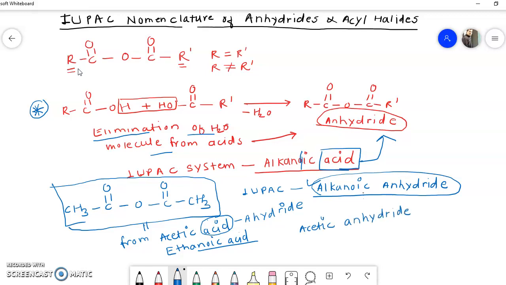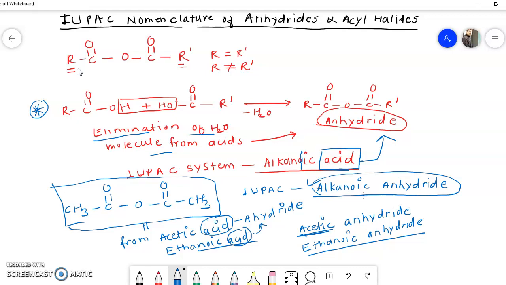This is the common name. Instead, in the IUPAC system we will call it ethanoic anhydride. So it is very simple: just replace the word acid by anhydride.